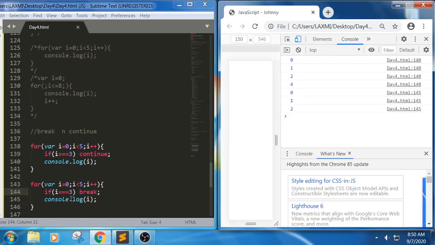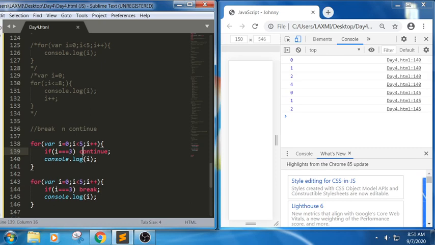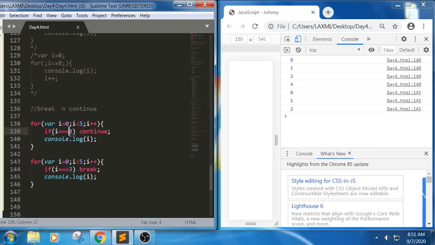It will stop the loop there itself. Whenever it has the value 3, continue means it will skip that value and execute the remaining statements, so the answer is 0 1 2 4. Whereas when we use break, it will stop there itself and print 0 1 2. So this is how break and continue statements work.